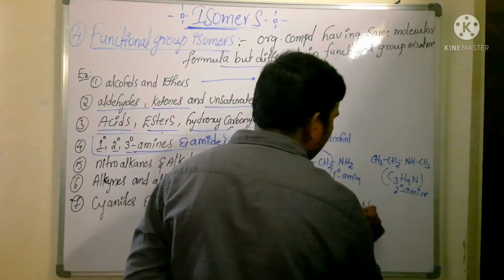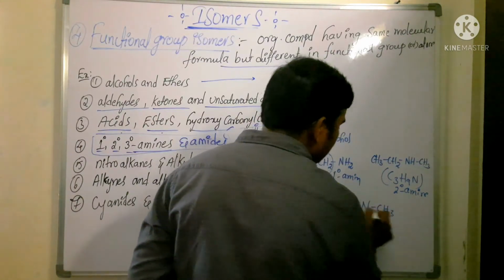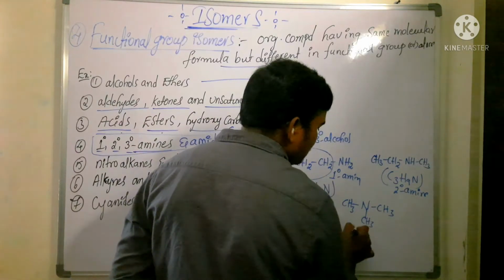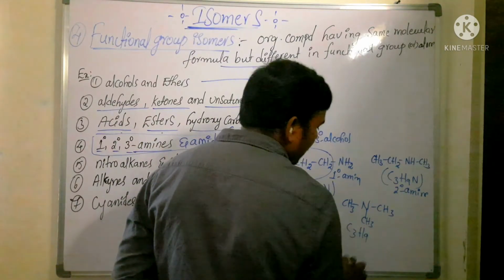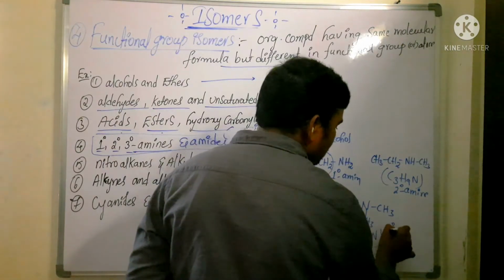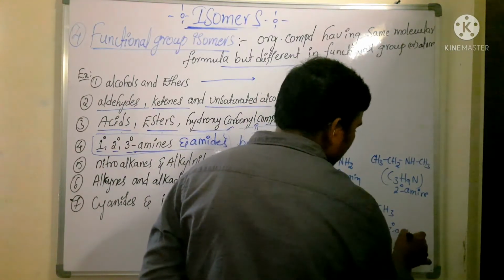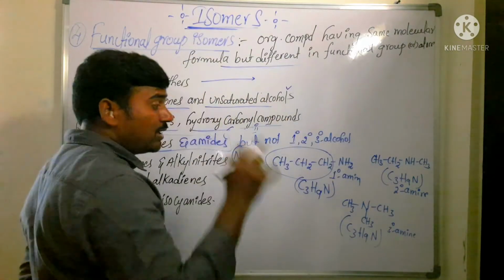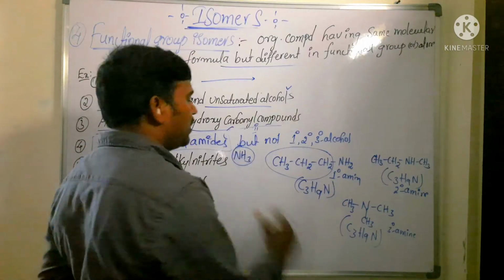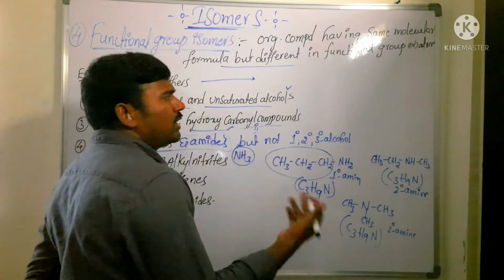Now you can take another example here. CH3, CH3, CH3. So here 3 carbons, 9 hydrogens, 1 nitrogen. So it is called tertiary amine. Primary, secondary, tertiary amines come under which type of isomer? Functional group isomer.